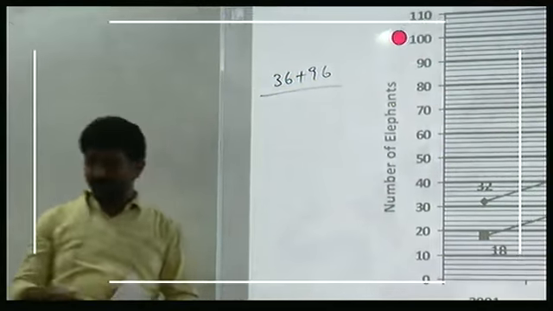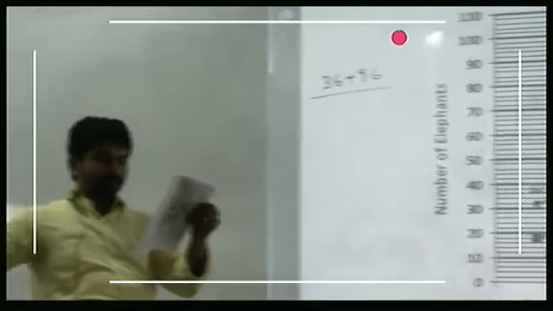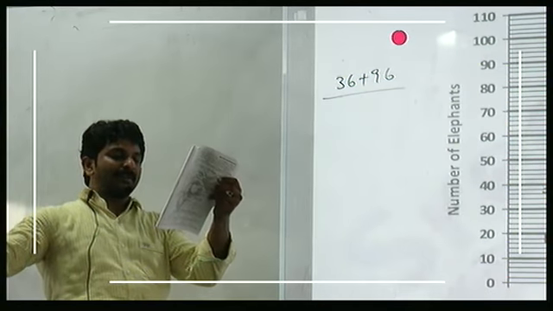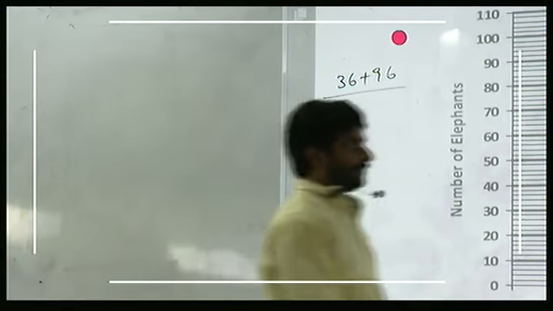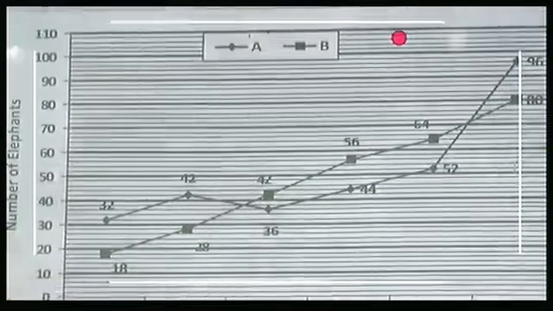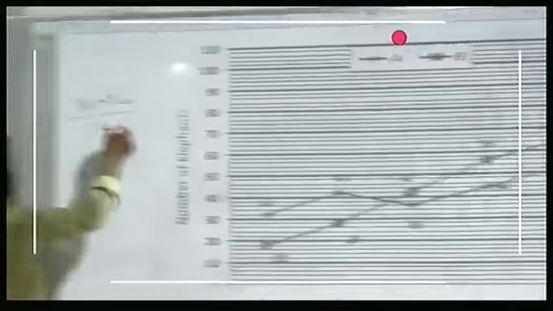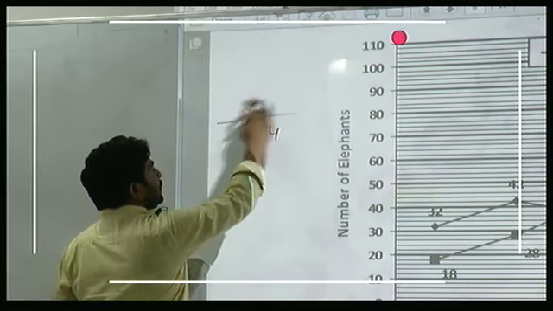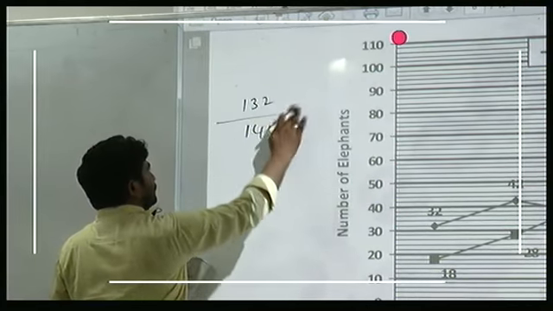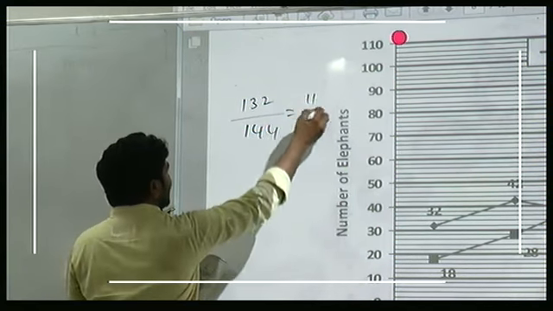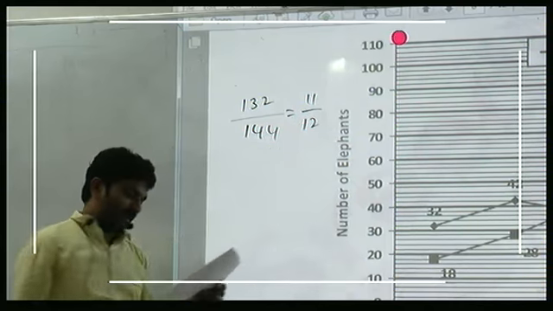You're asked about ratio by number of elephants in reserve B in 2005 and 6. 2005 64 plus 80 is 144. Our numerator is 132. Both are 12 multiples, I think. 11 times 12. So 11 by 12.